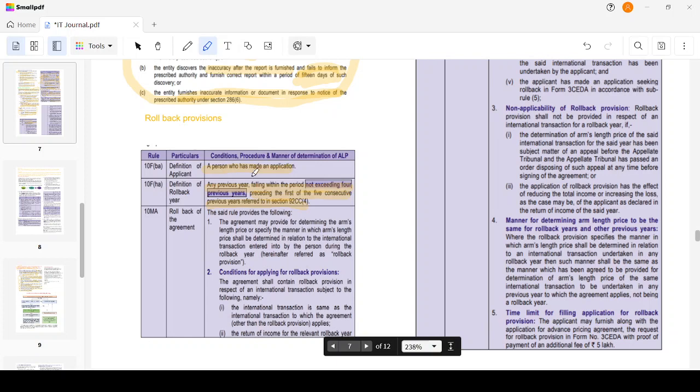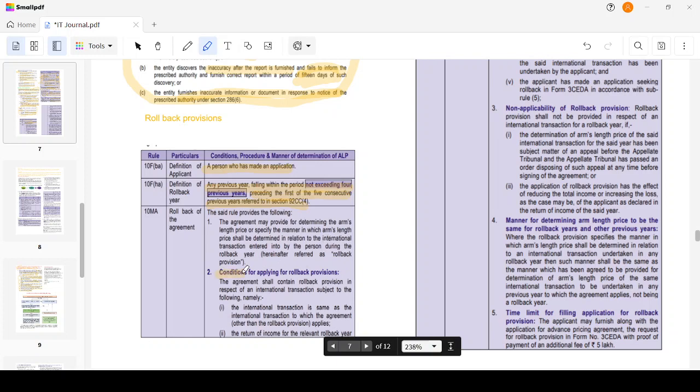Then rollback of the agreement. The said rule provides the following. The agreement may provide for determining the arm's length price or specify the manner. Same like whatever we had for APA, it can either specify the arm's length price directly or the manner in which the arm's length price has to be determined can be specified.